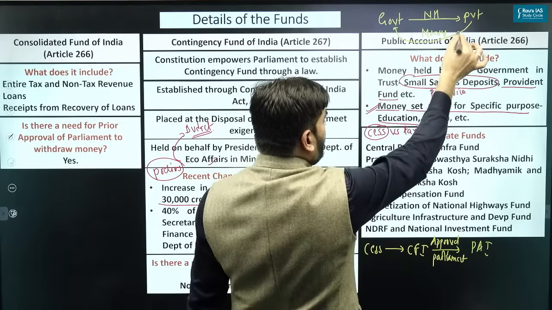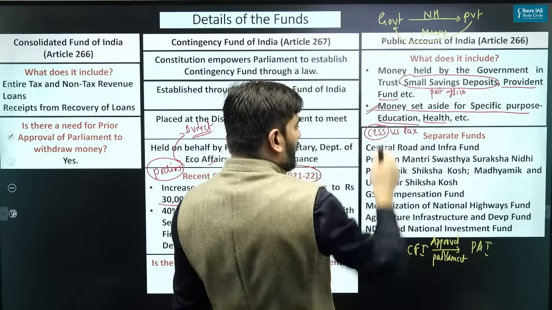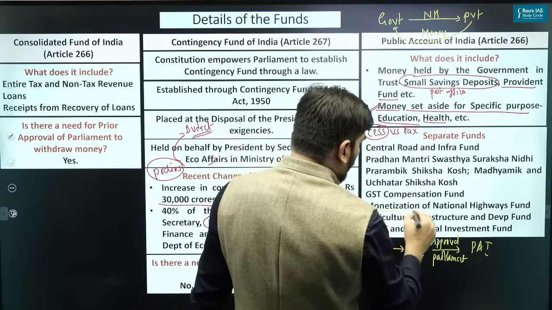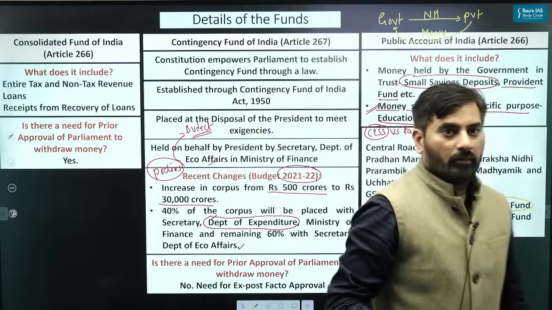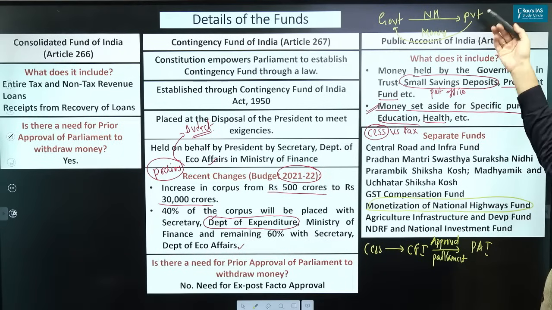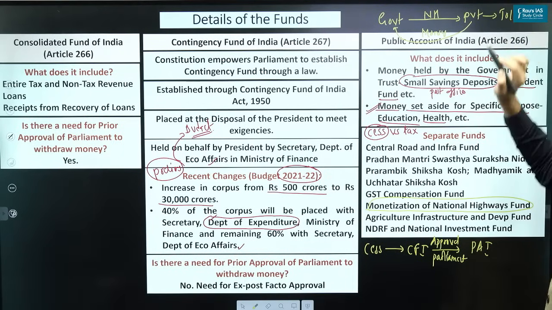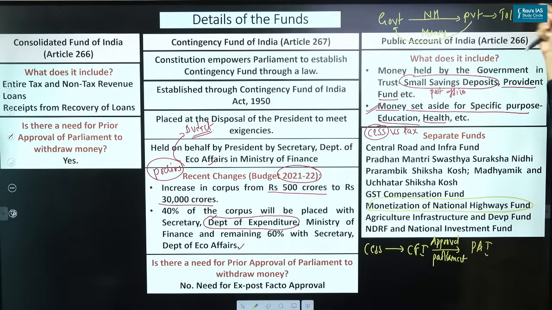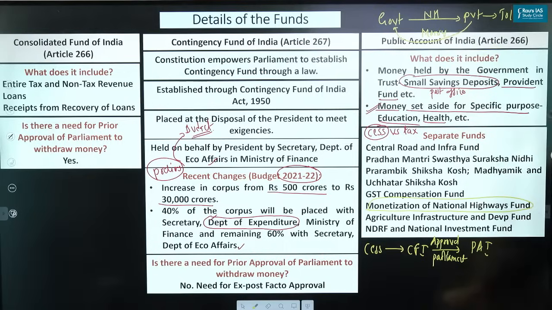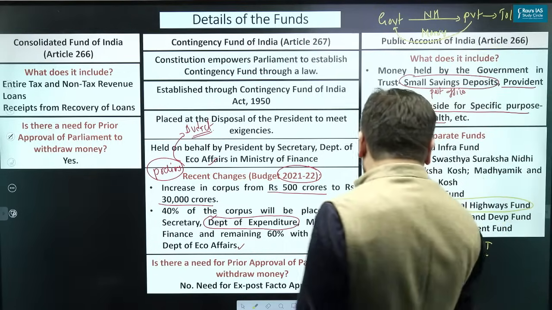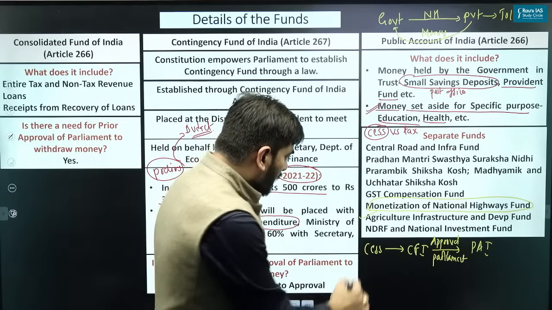When the private sector gives upfront money to the government, that money is included in the Monetization of National Highways Fund. And how will the private sector recover that money? Obviously, the private sector will erect a toll, and from the toll, it will recover the money which it has given to the government. Then we have Agriculture Infrastructure and Development Fund, NDRF.